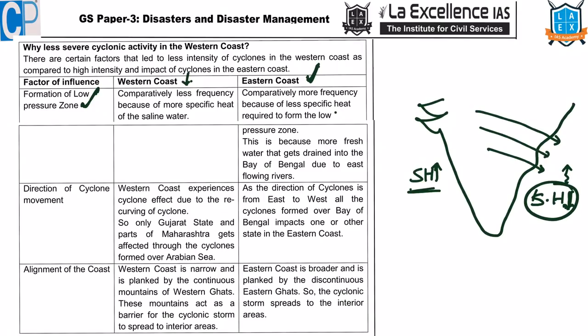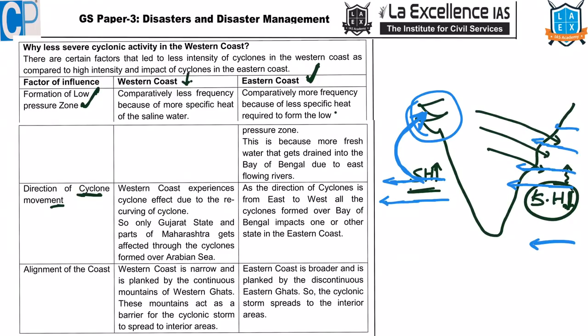Then here, direction of cyclone movement. We said in the northern hemisphere, cyclones move in which direction? From east to west. So whatever cyclones form over here, they move like this. But here, whatever cyclones form over here, they move like this. So because of this, the entire coast is prone to cyclones. Here, whenever a cyclonic storm is there, it is because of this recurving, because of trade winds. These cyclonic storms curve like this. Then they reach Gujarat. That's why in the western coast only this region is highly vulnerable. But here all these regions are vulnerable.